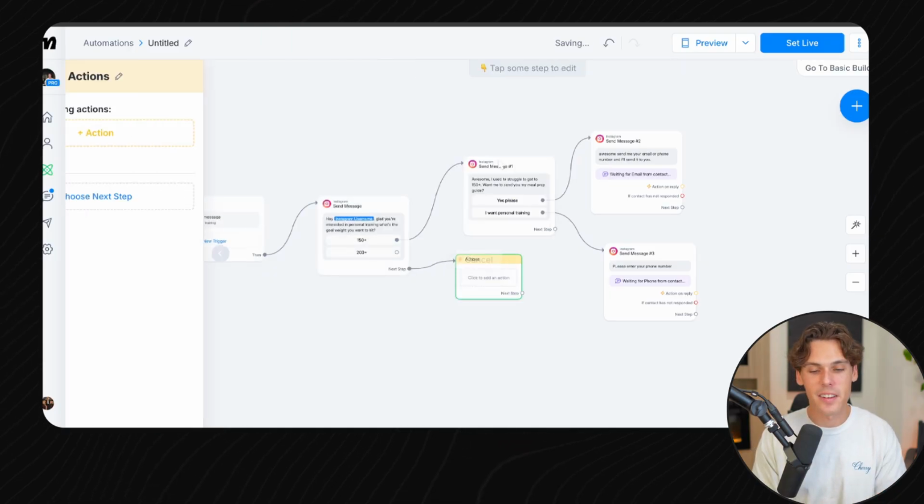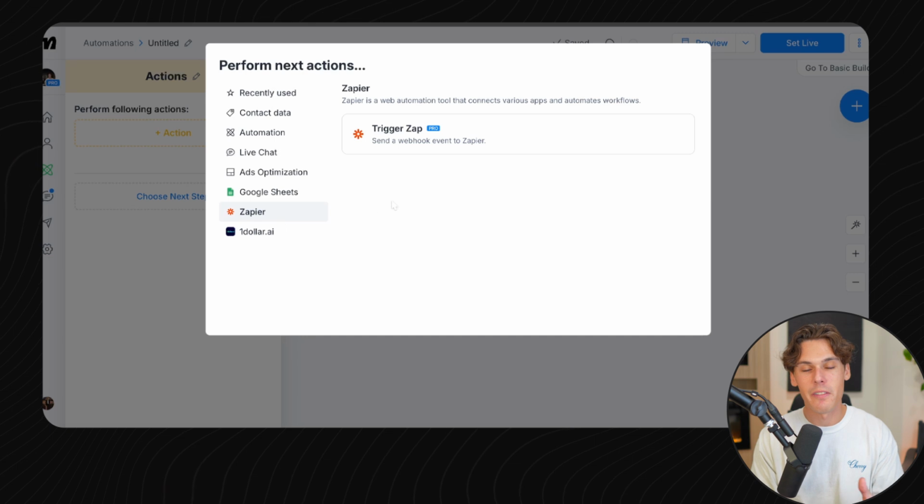Now, if you really fully want to optimize everything that you possibly can, what you can actually do is add steps in between. So you could say the next step is an action. And so in action, you can set up a Zapier flow. And if you don't know what a Zapier flow is, it basically does tasks for you.